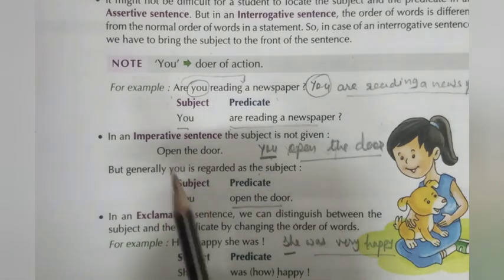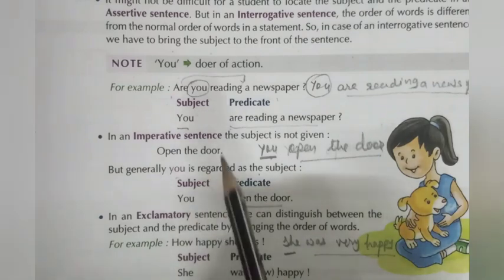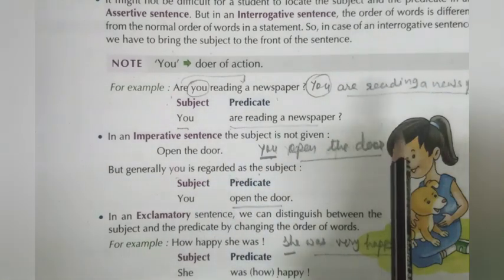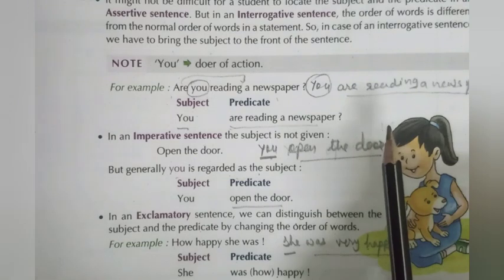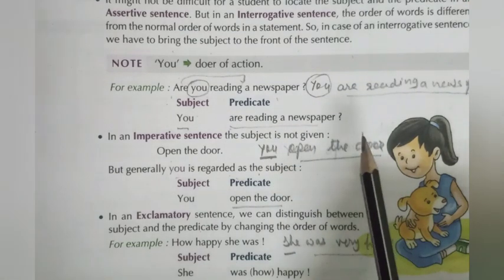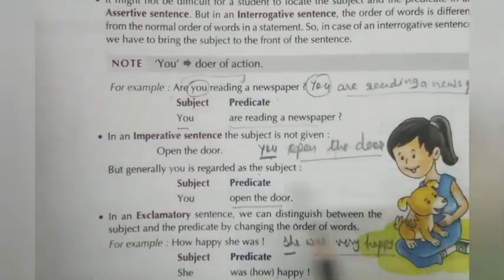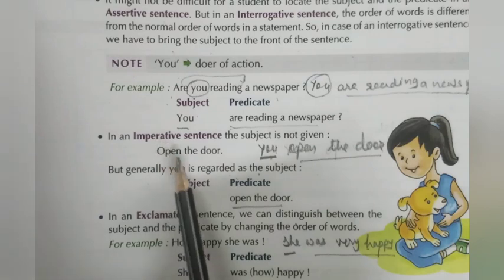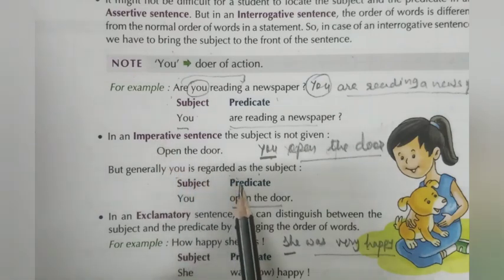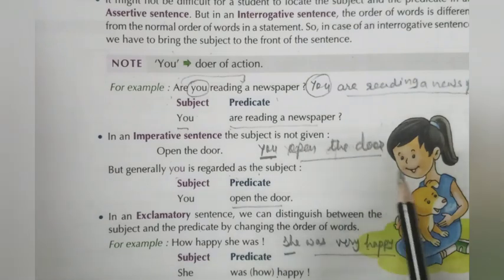So my dear, be clear that if it is an interrogative sentence, we make the sentence first into an assertive sentence, then we find out the subject and predicate, like here: you are reading a newspaper. Secondly, in an imperative sentence, we add the subject, the second person pronoun you, like: you open the door.